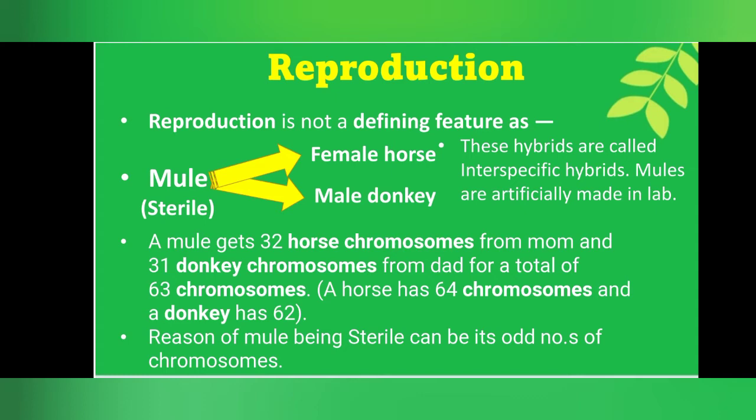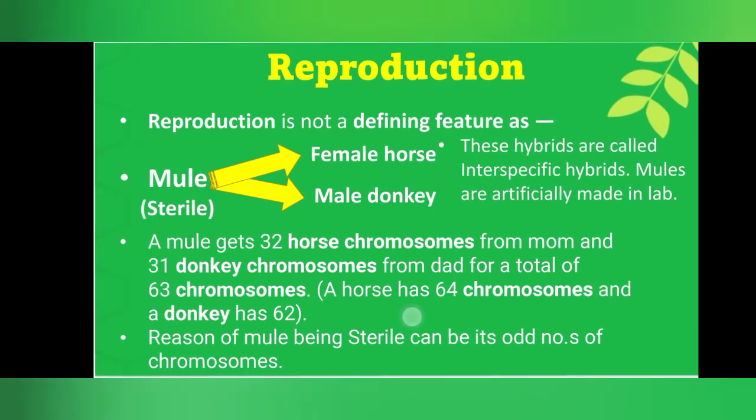One of the reasons would be the odd number of chromosomes. Here, the mule gets 32 chromosomes from the female horse and 31 chromosomes from the male donkey. A horse has 64 chromosomes in total and a donkey has 62. When we talk of total chromosomes in the mule, they are 63. Half of it is 32 and a half. So, it is practically impossible to have 32 and a half chromosomes.